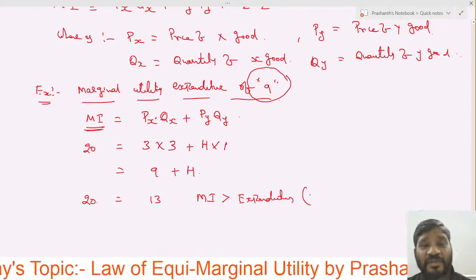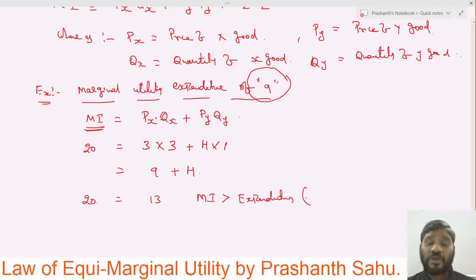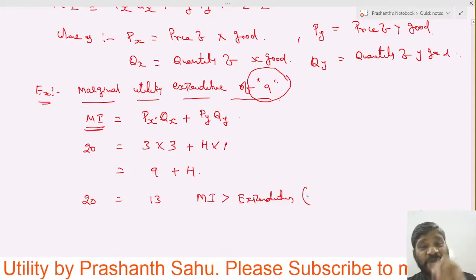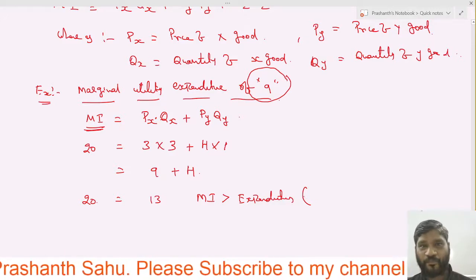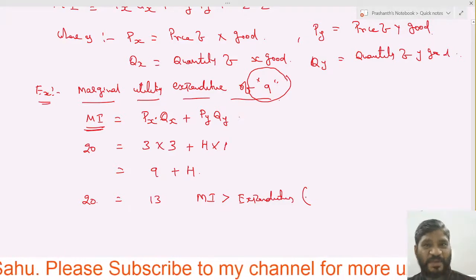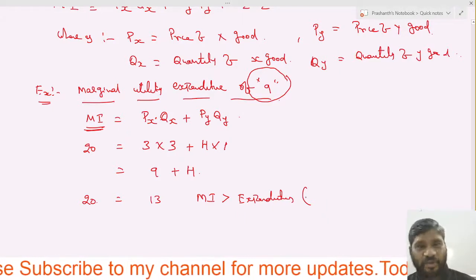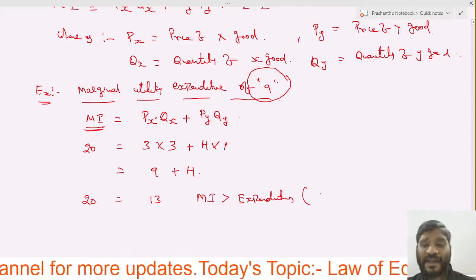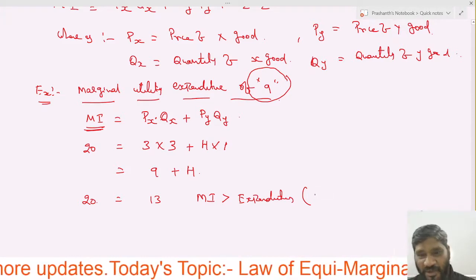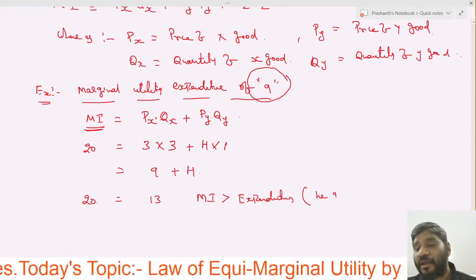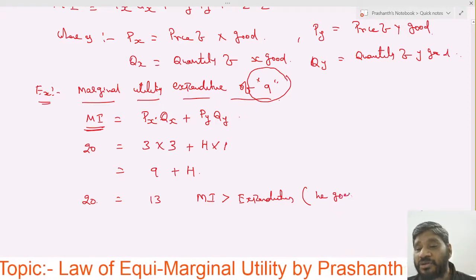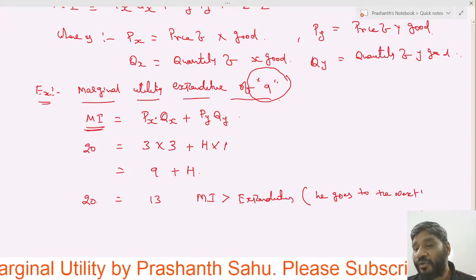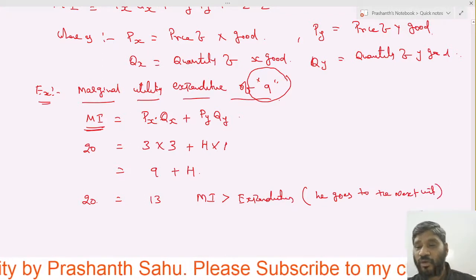He has 7 rupees remaining, having spent only 13. So he can go for the next units. Let us check.